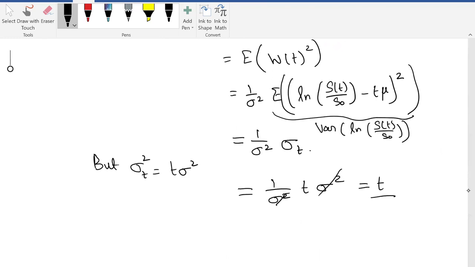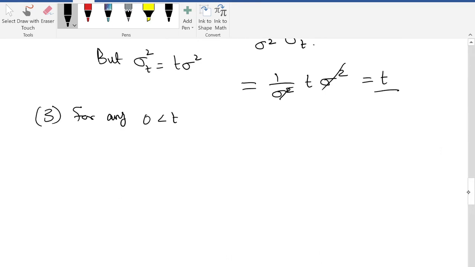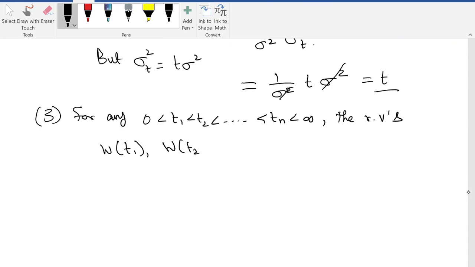The third property says that for any 0 less than T1 less than T2 less than Tn, which are finite, the random variables W of T1, W of T2 minus W of T1, up to W of Tn minus W of Tn minus 1, they all are independent.